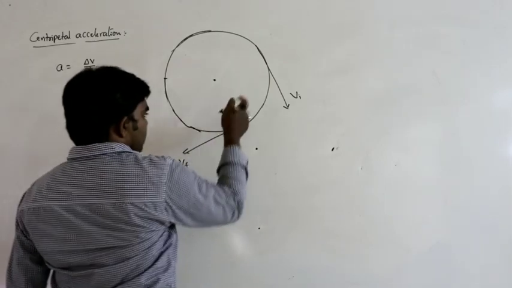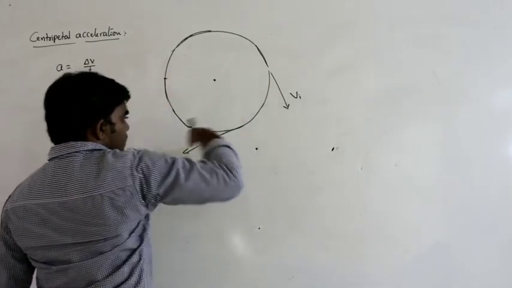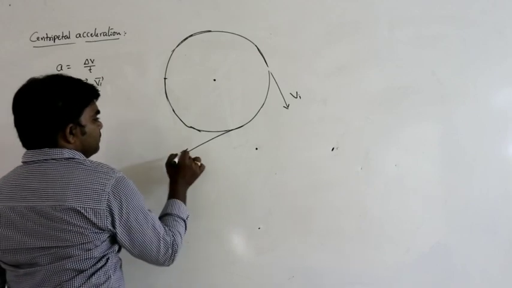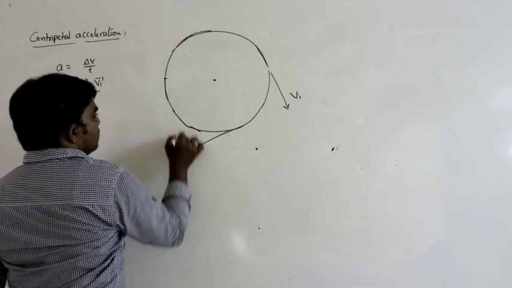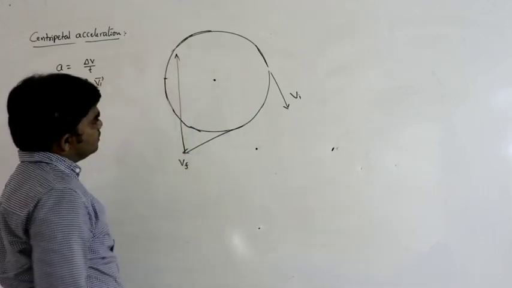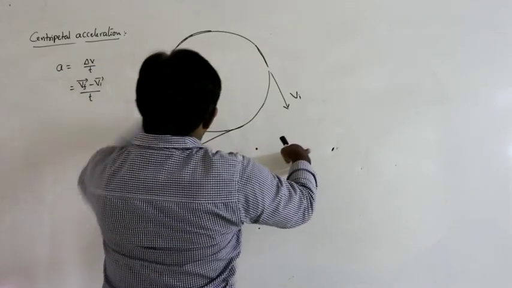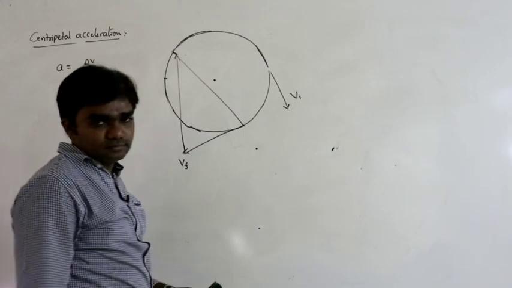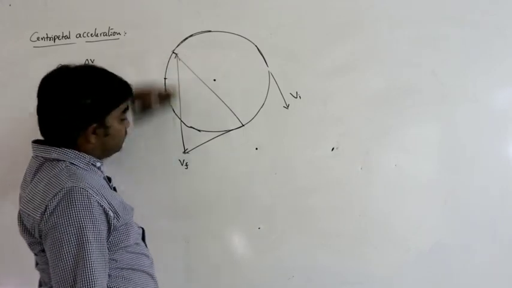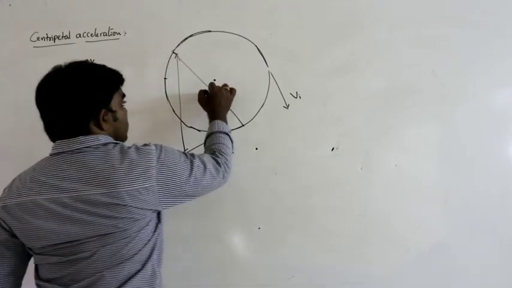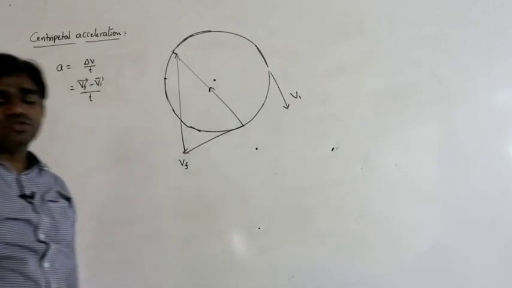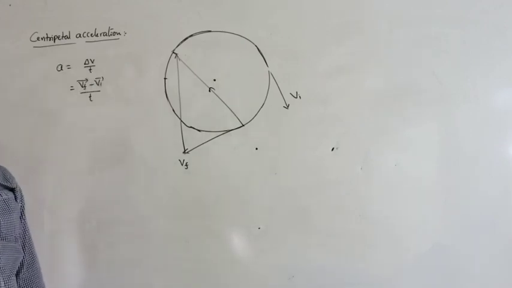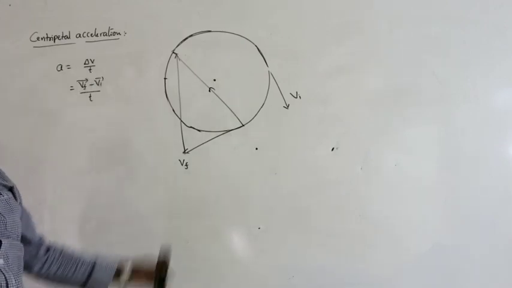Vf bar like this, minus Vi bar like this, opposite. The line joining these two gives this one. What is the direction of this acceleration? Towards the center.